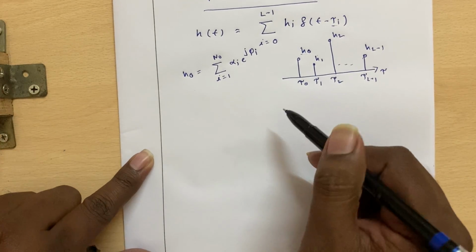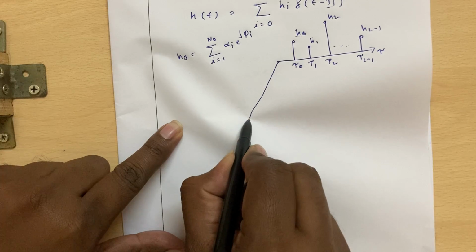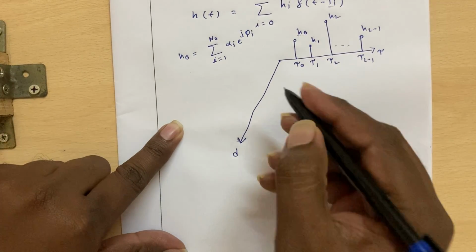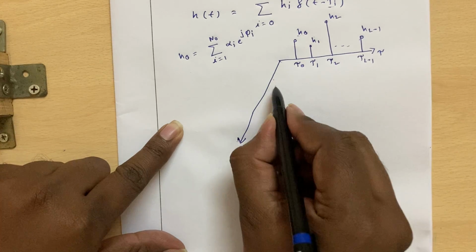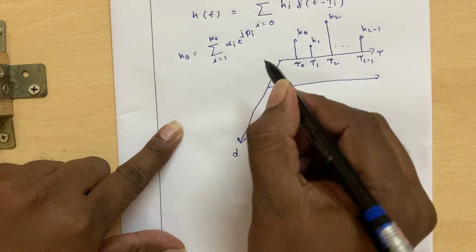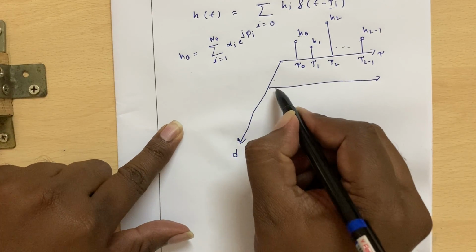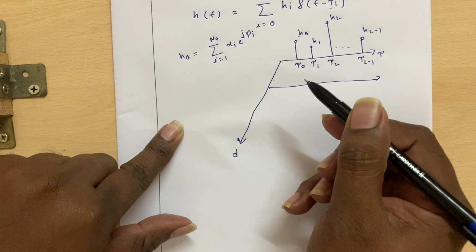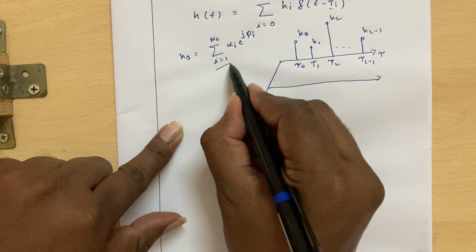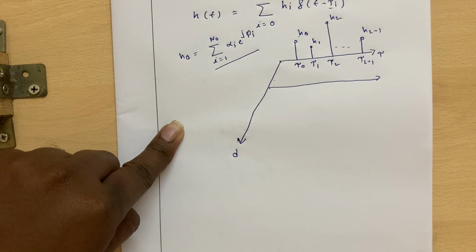As we change the location, I am plotting here the distance axis. If I change the location, say somewhere at this point, and observe the h0 value, all the multipath propagation delays will be slightly modified, and this sum will be either a constructive or a destructive addition.